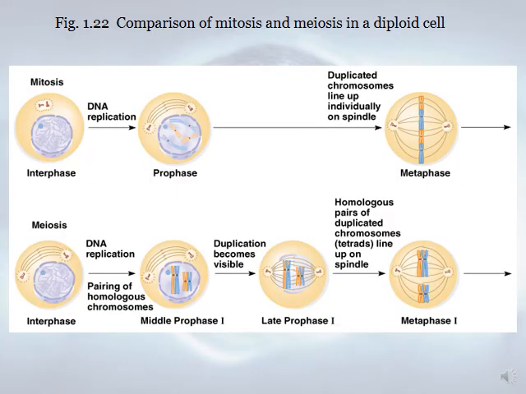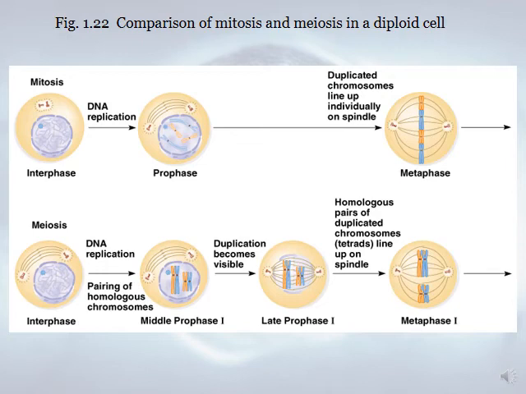Comparison of mitosis and meiosis in a haploid cell. This slide is going to be divided into 2. Okay, this figure. So mitosis, we have interphase, prophase, the chromosomes line up. The chromosomes will be 2 chromatids each, and the chromosomes will line up at the middle of the cell, forming the equatorial plate. But in meiosis, we have prophase I, metaphase I. Here the tetrads, the pairing of homologous chromosomes, as I said, are called tetrads.